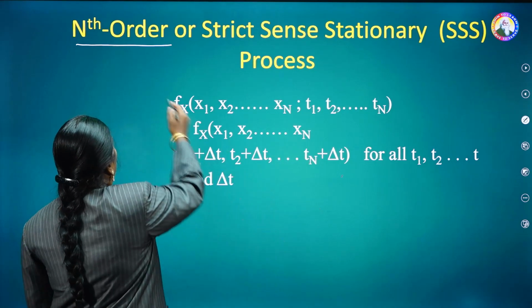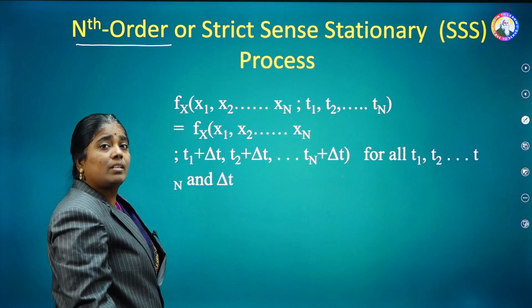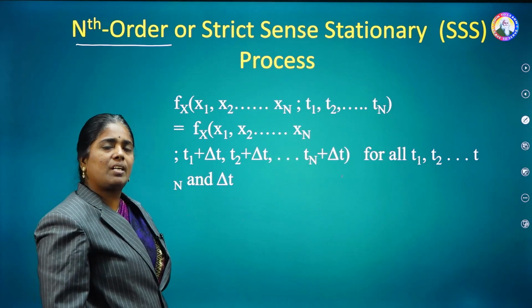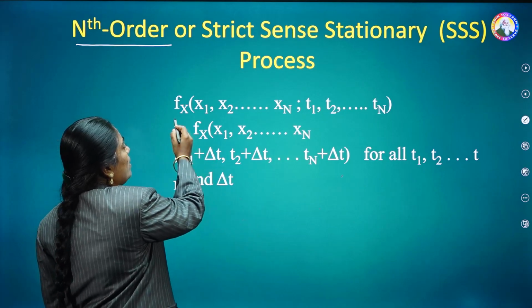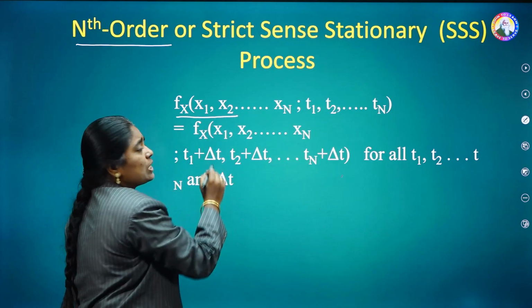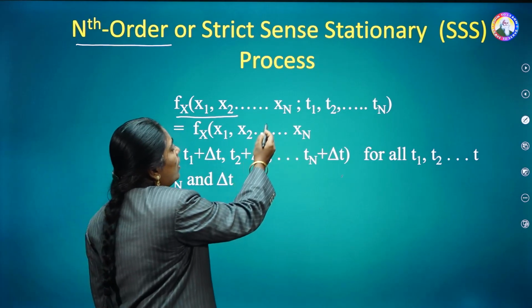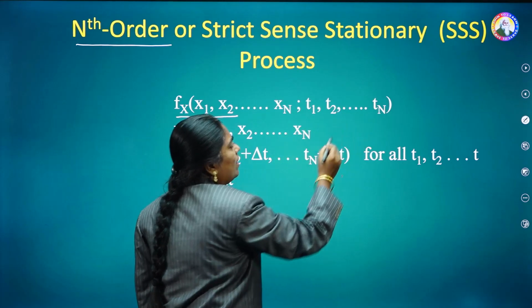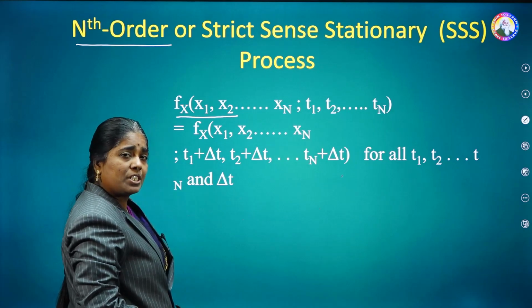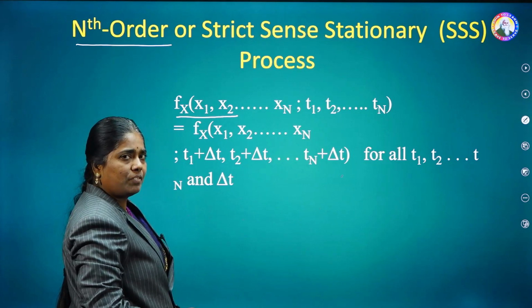Now for the nth order, the nth order density function is constant with respect to time. What is the nth order density function? Small f x of x1, x2, and so on up to xn; t1, t2, and so on up to tn. This is the notation for the nth order density function.